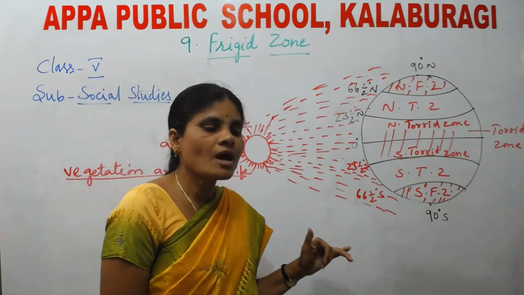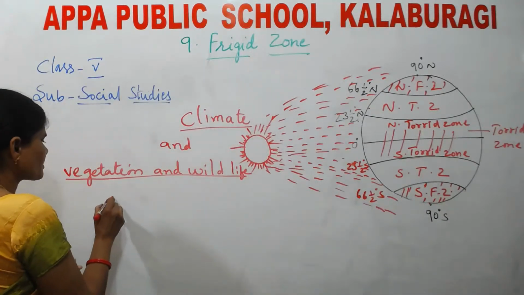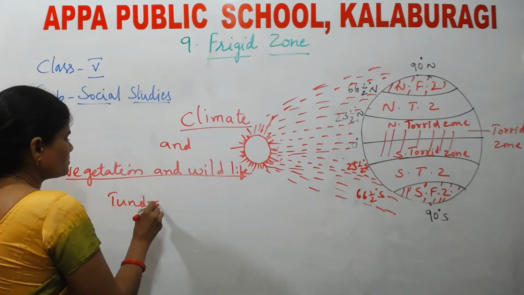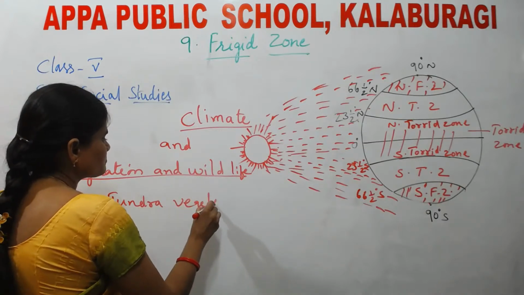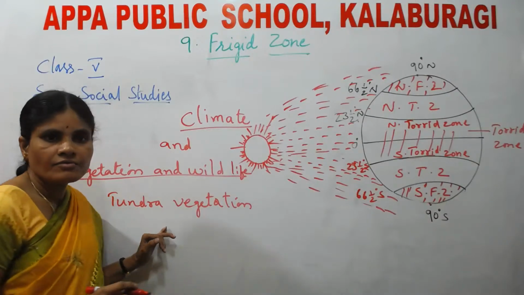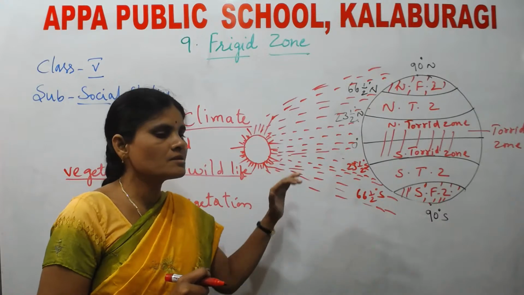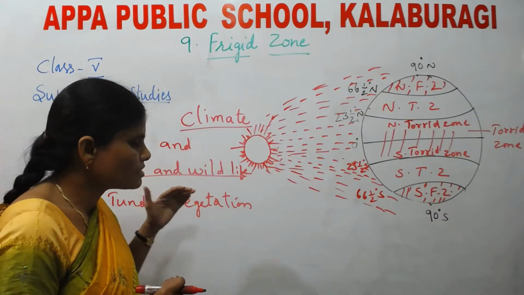Due to that, they have tundra vegetation. That means they are covered with ice. These regions are covered with ice throughout the year.